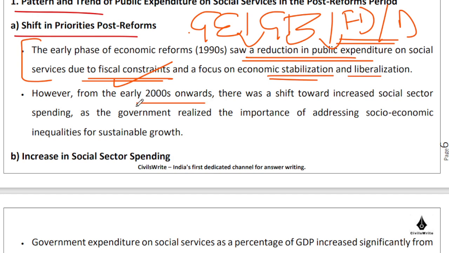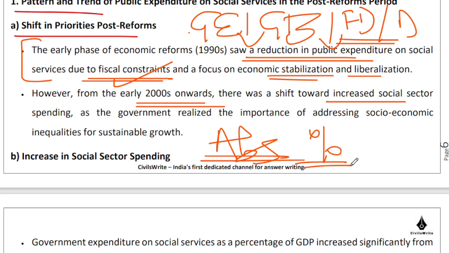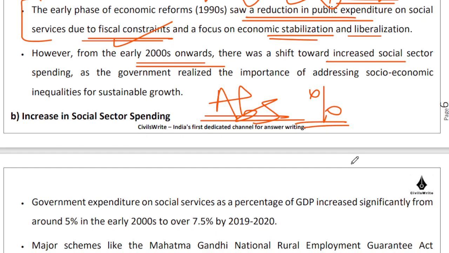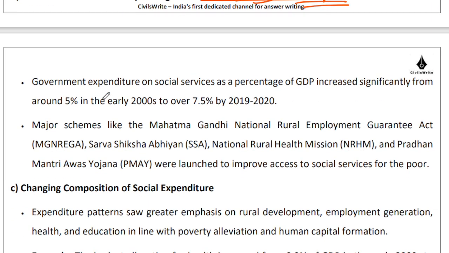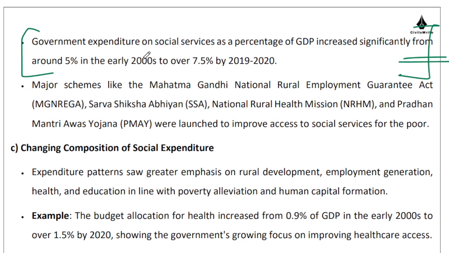But from the 2000 onwards, there has been a general increase in the allocation towards social sectors, right? At least at an absolute level, right? As well as a percentage of government's budget. In general, there has been an increase in allocation towards these important sectors, because government realizes that there are socio-economic inequalities that we need to reduce, and that's very, very important, right? So if you try to put some numbers over here, you can do this kind of an analysis. You can pick up the budgets over the years and do this analysis, or you can just run with this basic number over here, that government expenditure on social services as a percentage of GDP. So that has increased from around 5% to around 7.5%.